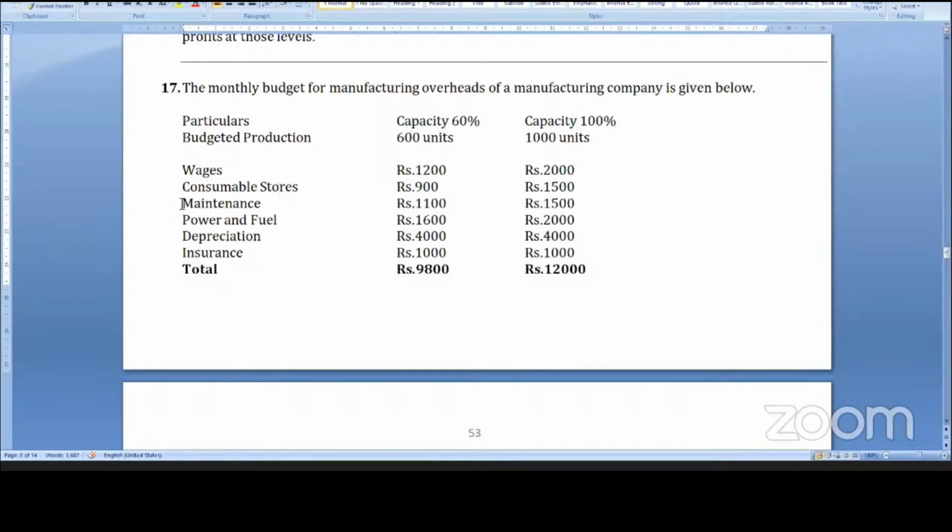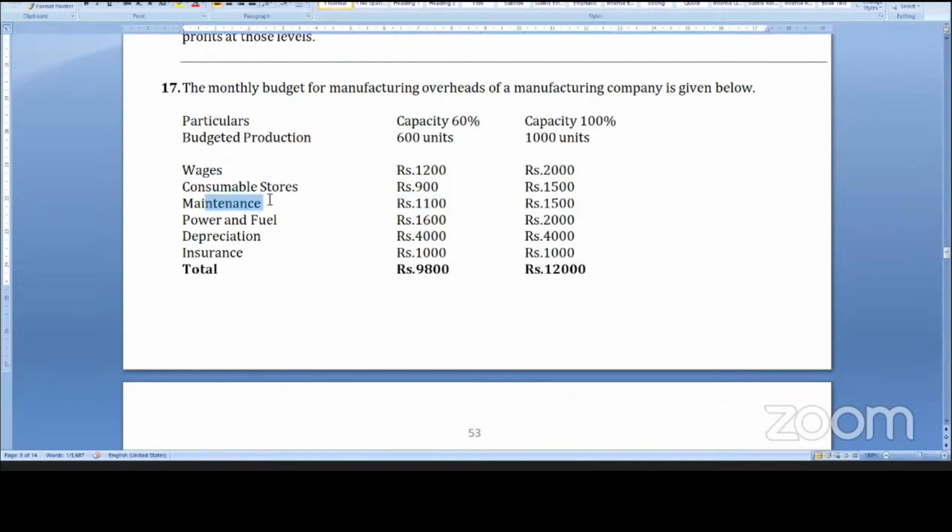Sir, 1 rupee variable cost into 600 units, 600 rupees. But in 1100 is given. So what is the extra 500? That is the fixed cost. Fixed cost is the balancing figure.